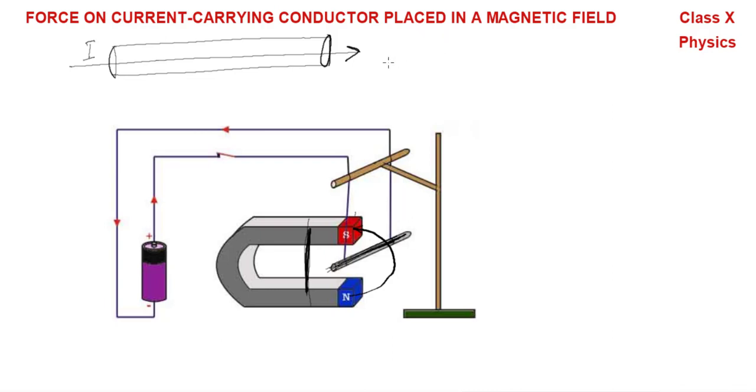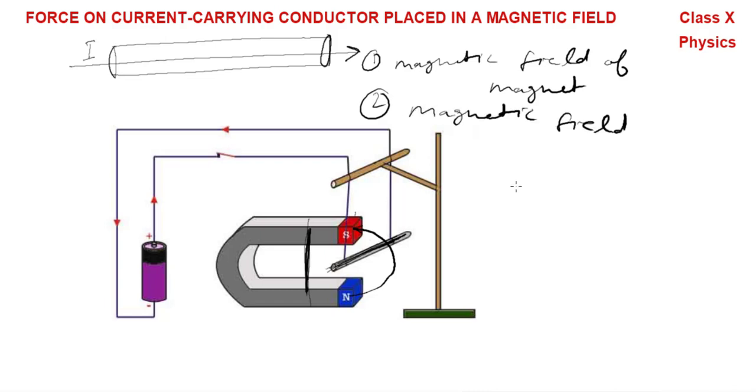We can write: one, magnetic field of magnet; second, magnetic field due to flow of current. So we can conclude that there are two types of magnetic field.